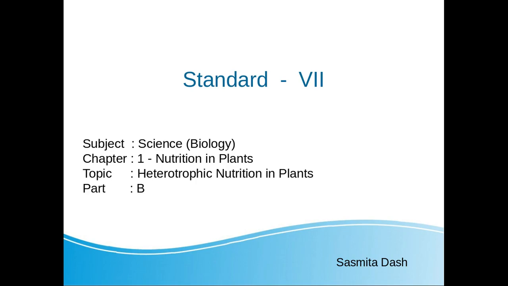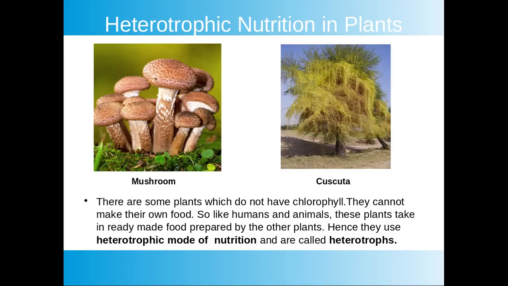So animals are heterotrophs. Now there are some plants which do not have chlorophyll, so they cannot prepare their own food. Examples of such plants are Cuscuta, the yellow tubular pipes hanging from the tree, and mushrooms. They exhibit heterotrophic mode of nutrition. Now try to remember the definition of heterotrophs. Organisms which take in ready-made food prepared by the plants are called heterotrophs.